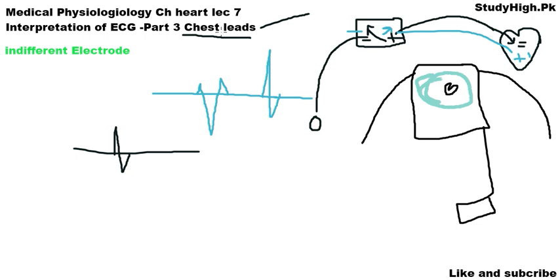The second important difference between the chest leads and the unipolar and bipolar limb leads is that chest leads are placed directly over the heart. We place them on our chest, here and here. They are directly placed on our chest, whereas the limb leads are connected to the limbs. So the voltage recorded by the chest leads in most normal cases is much more than the voltage recorded by our limb leads.